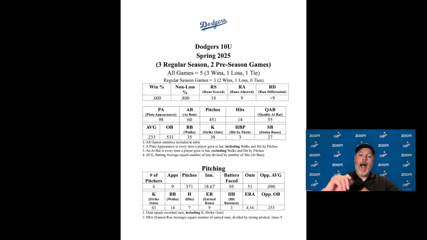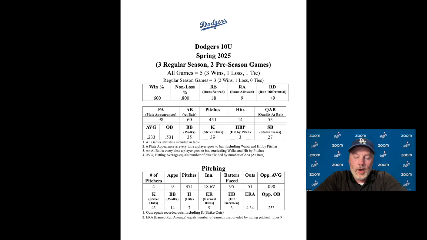Now, I will explain what an ERA is, and then we'll also talk about our opponent's average and our opponent's on-base percentage. An ERA is a measure of how many runs would be expected for us to give up in a 9-inning game. It's a little bit different here because we don't really play 9-inning games, but the way an ERA is calculated is out of 9 innings.